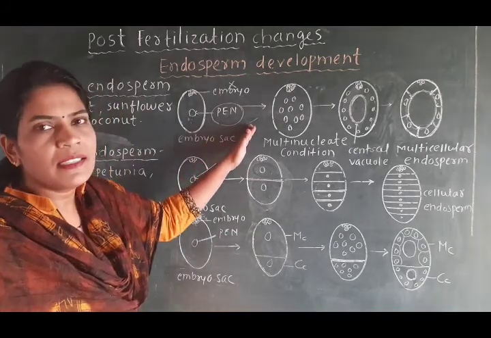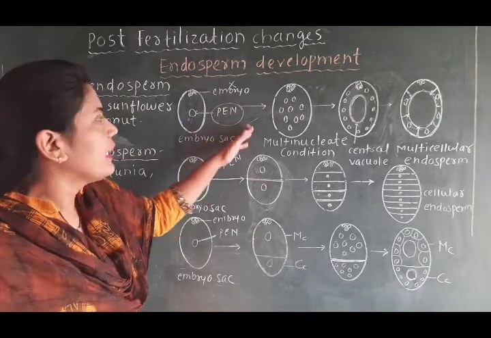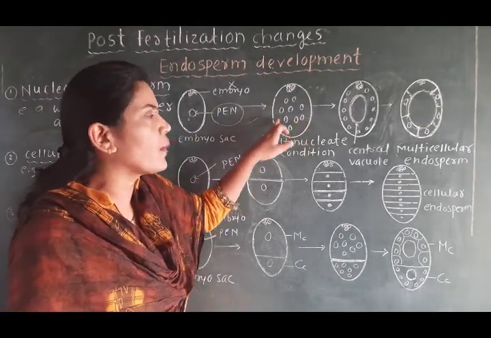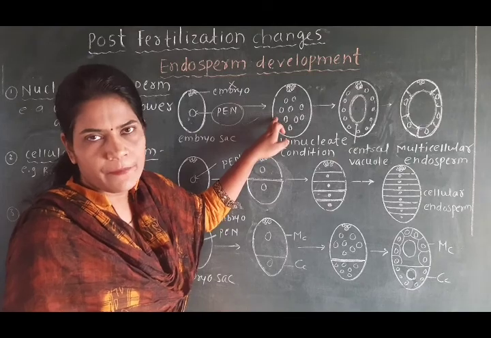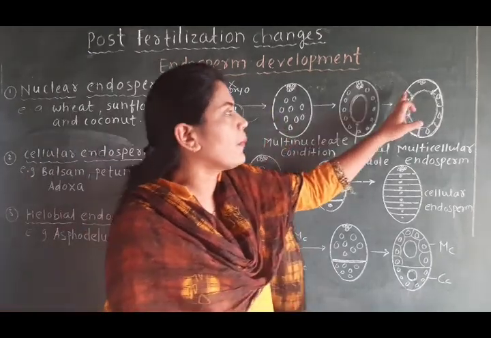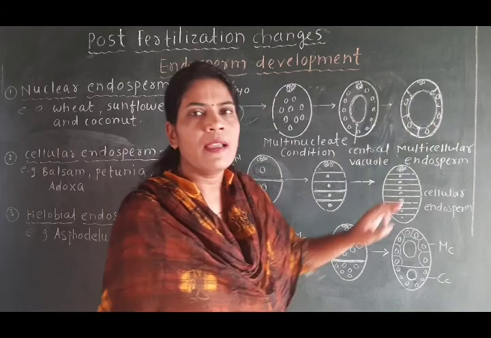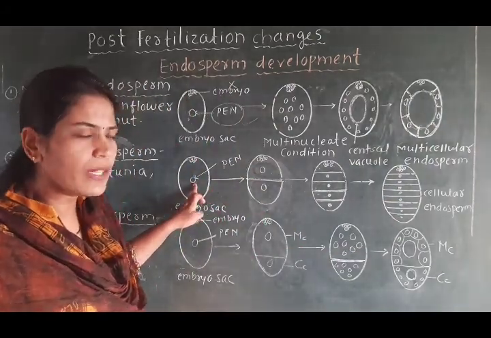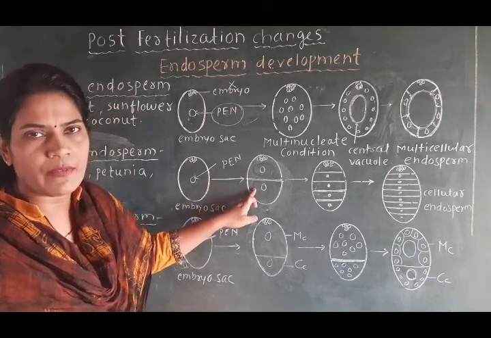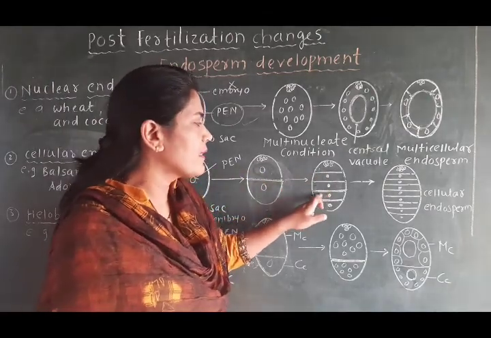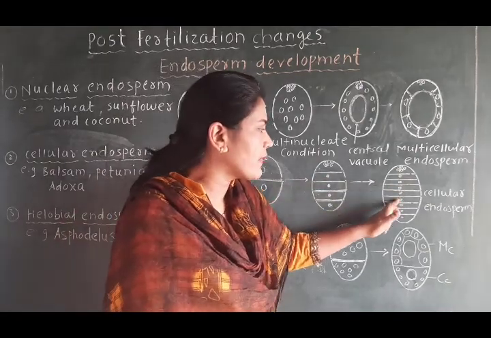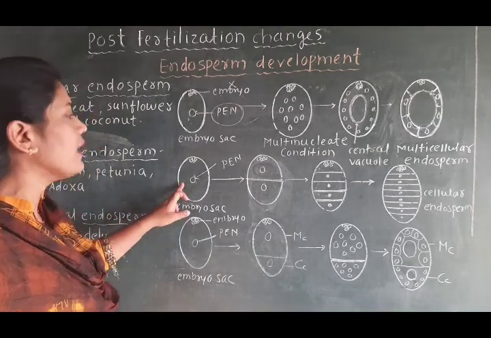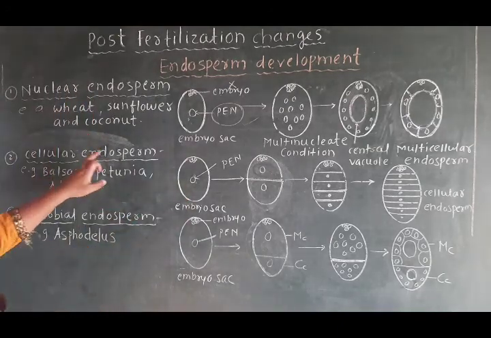In the first figure, there is no such type of development. How? In the first figure, the primary endosperm nucleus divides, but there is no formation of cytoplasm around it. At last there will be formation of the wall around these nuclei. But in the second figure, the primary endosperm nucleus divides, and immediately the cytoplasm also divides. Primary endosperm nucleus divides, cytoplasm divides. That means cell-like formation of the endosperm is there. That's why we label it as a cellular endosperm.